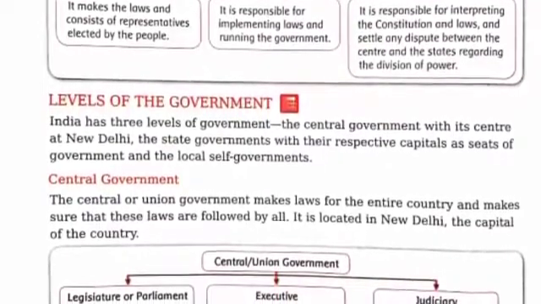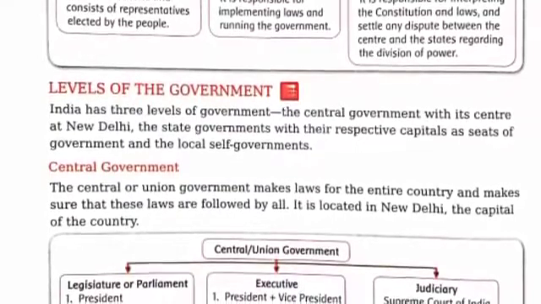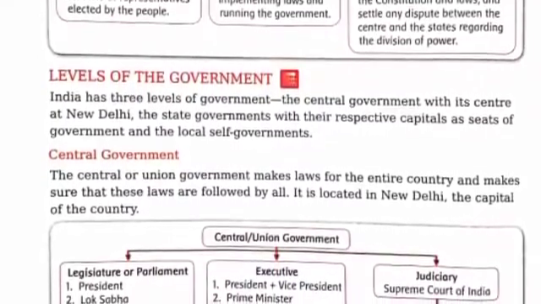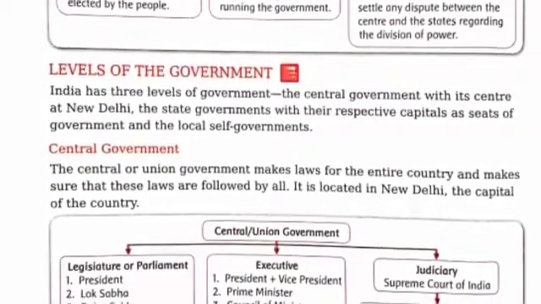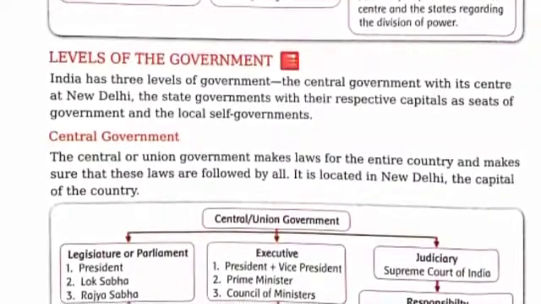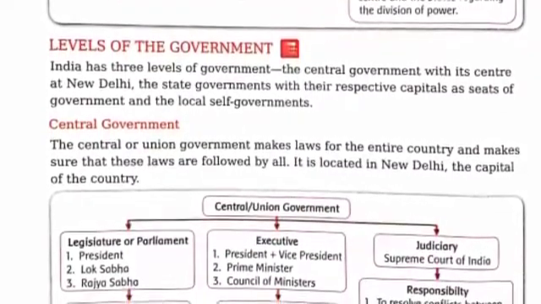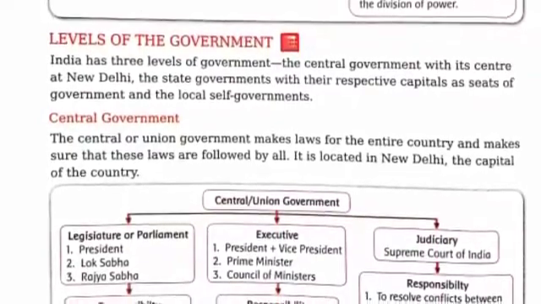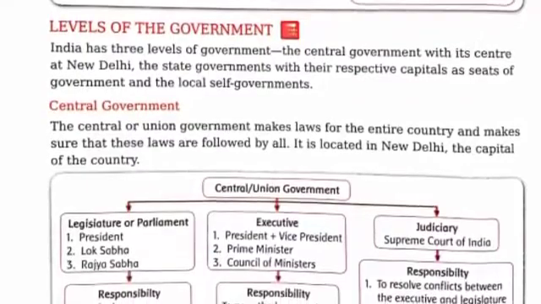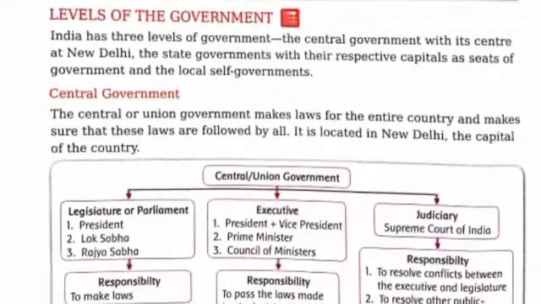The central government is divided into three parts, that is legislature, executive and judiciary. The legislature is otherwise called the parliament. The legislature contains three parts, that is the president, Lok Sabha and Rajya Sabha, while the executive has the president and vice president, prime minister and council of ministers, and the judiciary is the supreme court.